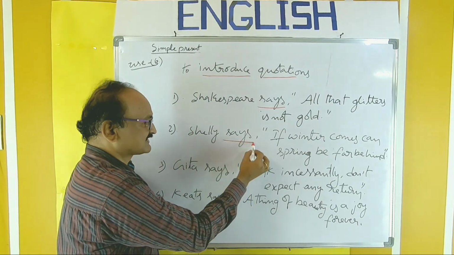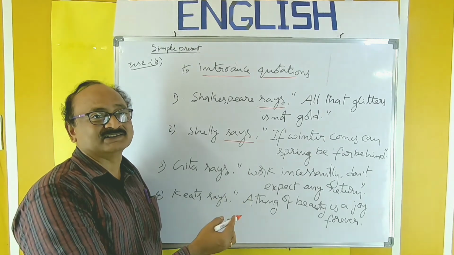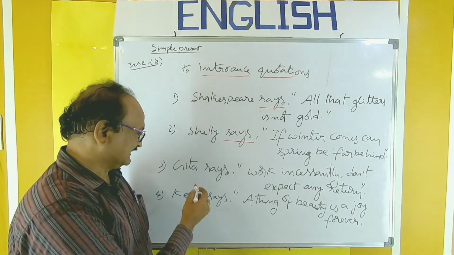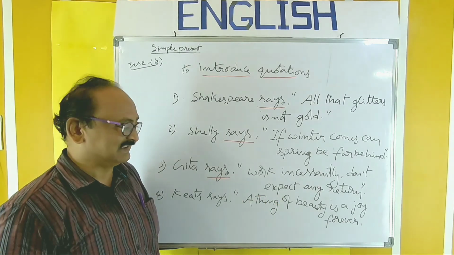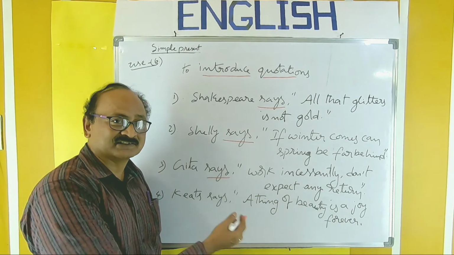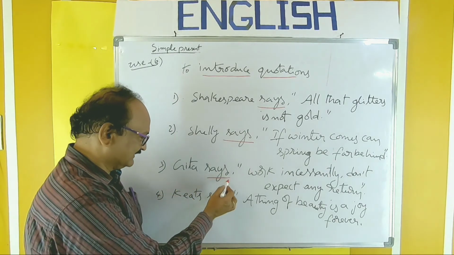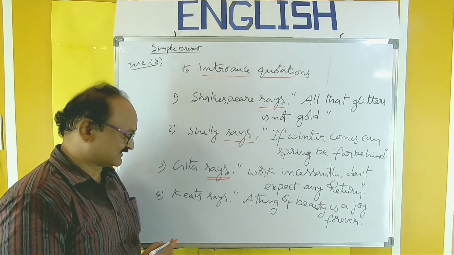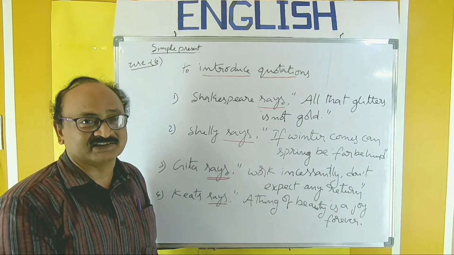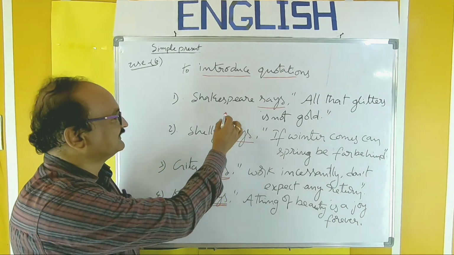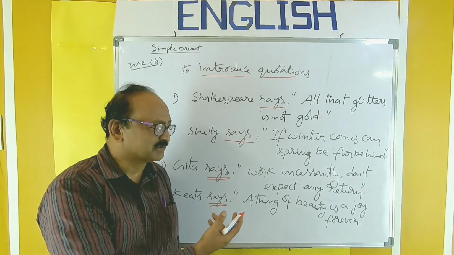Next, Shelley says, if winter comes, can spring be far behind? Very optimistic words. Next, Gita says, very famous words, work instantly, don't expect any return. So we should work without expecting any return, and it is introduced by using says. Keats says, a thing of beauty is a joy forever. So like that. All these are the introductory words and should be in simple present only. And we can quote many.